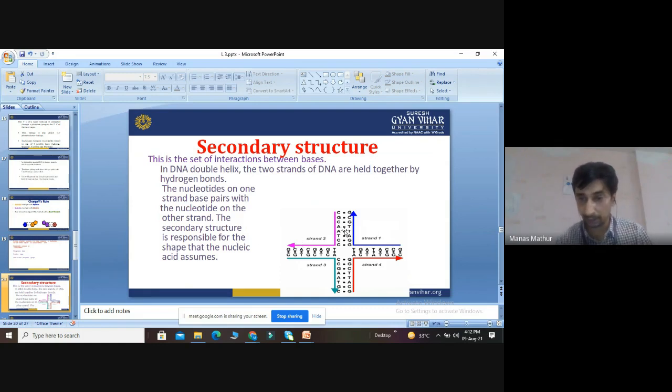Basically it contains 2 strands. Strand 1 has G C G, and the other has C G C, complementary to each other. G is binding with C, C is binding with G, A is binding with T, T is binding with A. So this is called complementary base pairing. A always binds with T, C always binds with G. In both the strands, there is complementary base pairing. So it is called the secondary structure of DNA, which is responsible for the shape that the nucleic acid assumes.